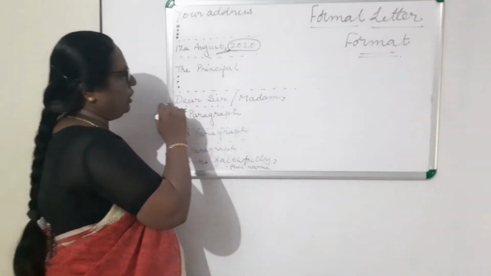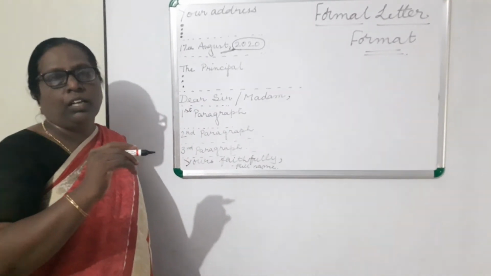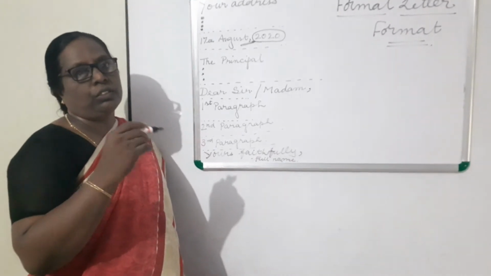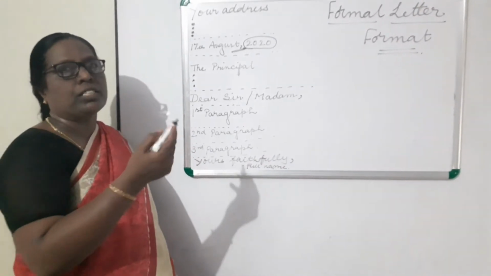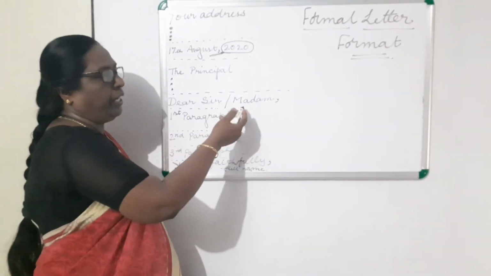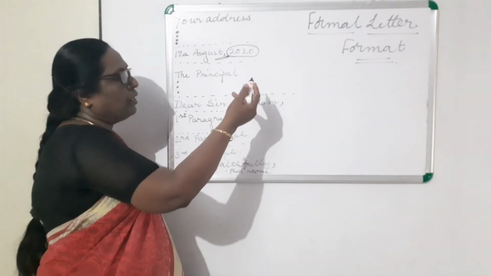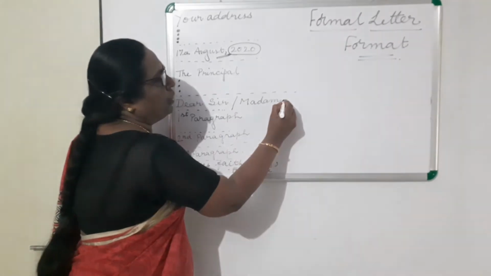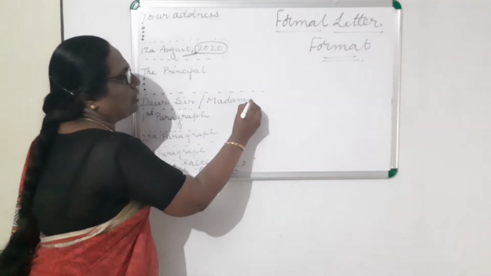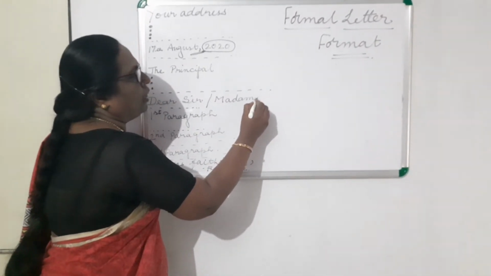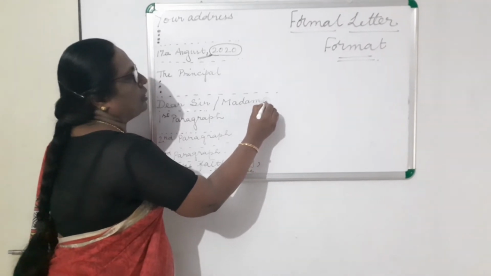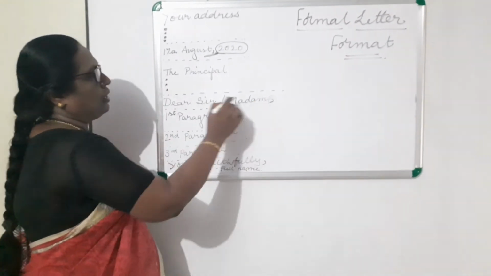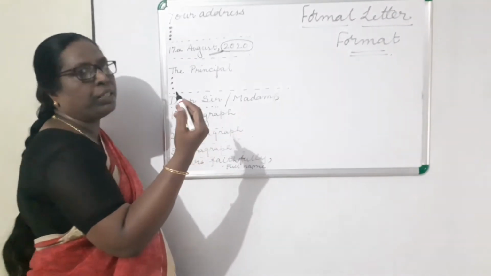After leaving a line, you will address them. Now you can write Dear Sir, or if you are addressing a lady, there you can write Madam. After that you put a comma there, and this comma is again important. If you forget to put this comma there, then the mark which is allotted for this line will be deducted.